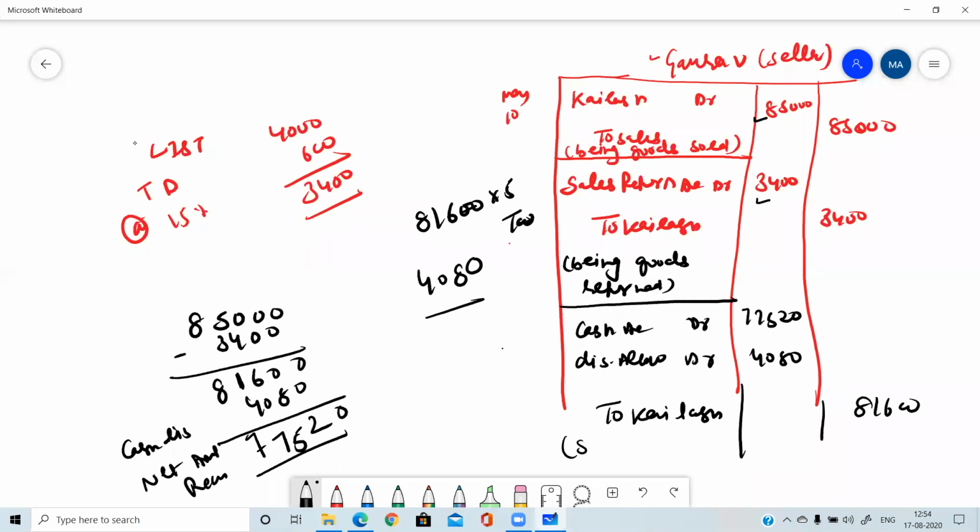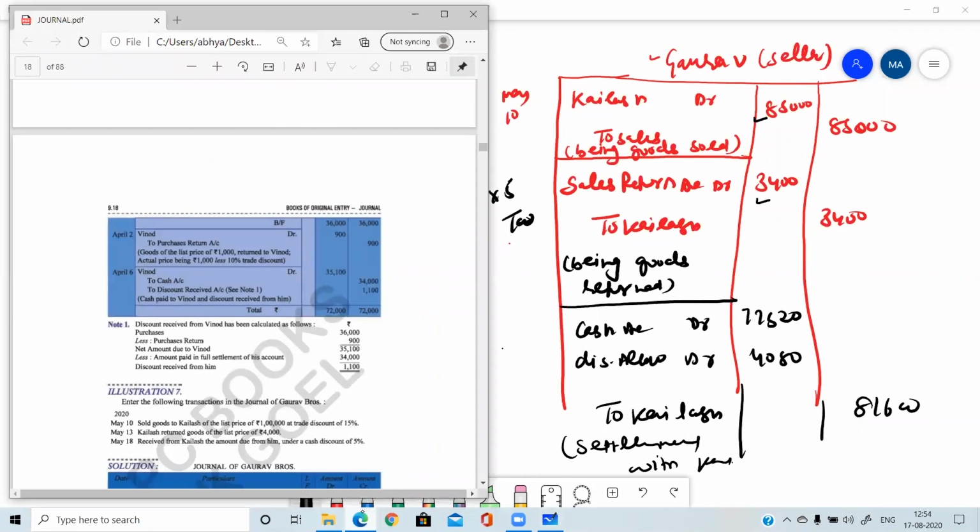And this will be known as settlement with Kailash done. Or you can write: the amount received from Kailash after deducting cash discount.